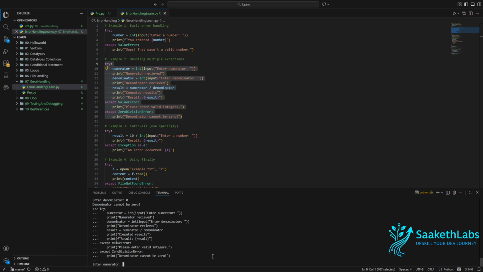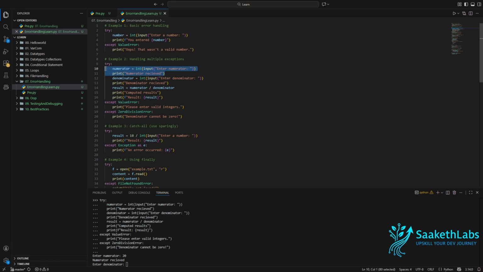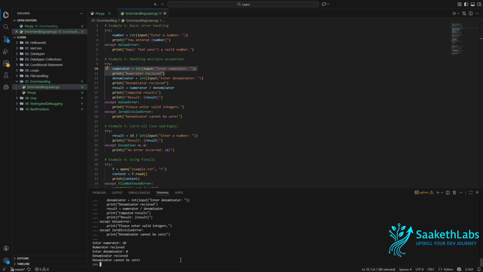So now I'm going to add numerator, let it be 20. As you can see, there is no error while receiving the numerator. Now let me try to add denominator. So here as well, as you can see here, denominator was received, whereas while calculating the result, there is an error.